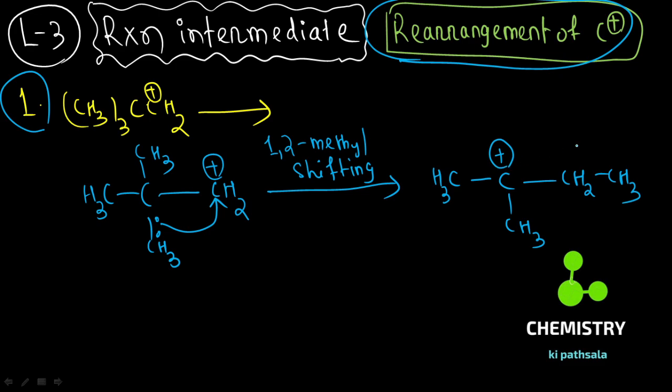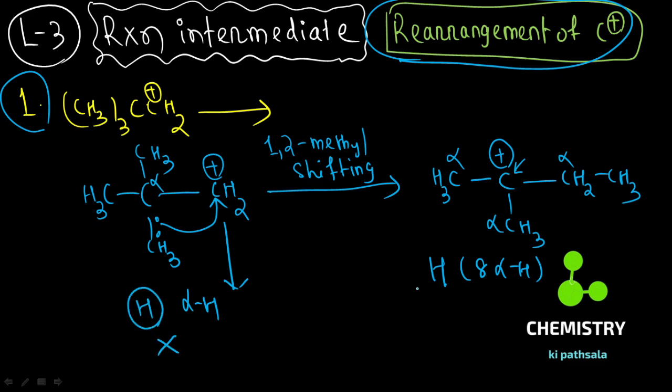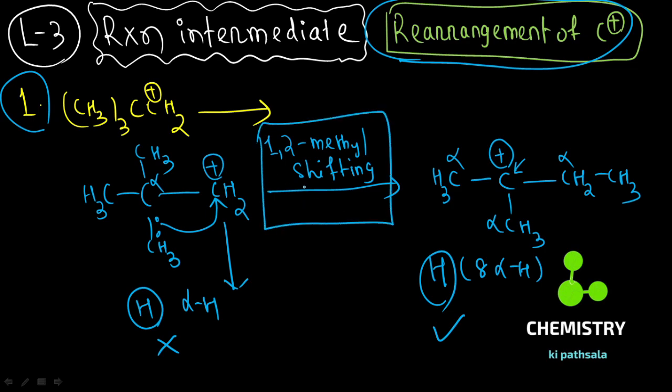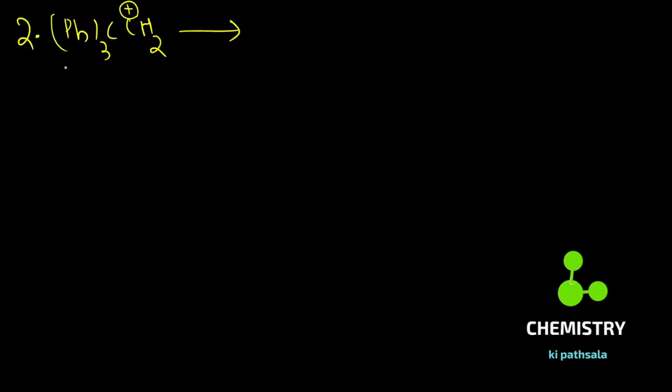Now why do I shift this carbocation? Look here: this is alpha, this is alpha, and this is alpha. This carbocation is stabilized by hyperconjugation through 8 alpha hydrogens, whereas in the earlier carbocation there are no alpha hydrogens, so there is no hyperconjugation. So this is the driving factor for the 1,2 methyl shift. Clear? Coming to the next question.